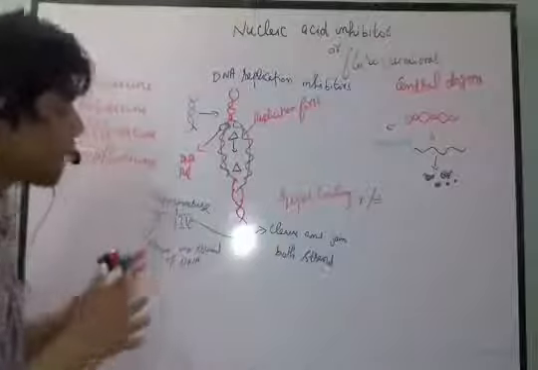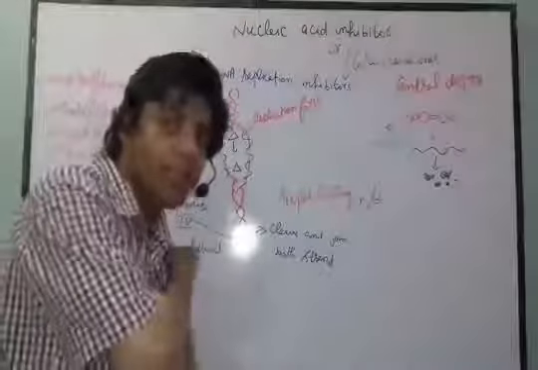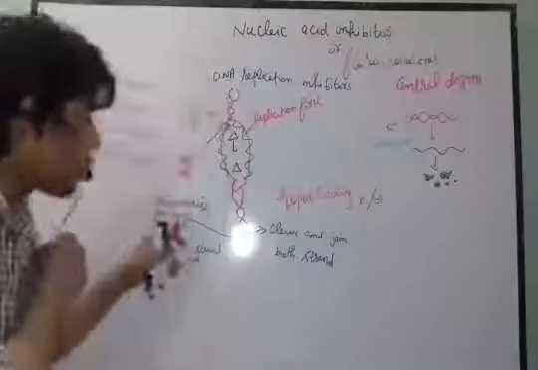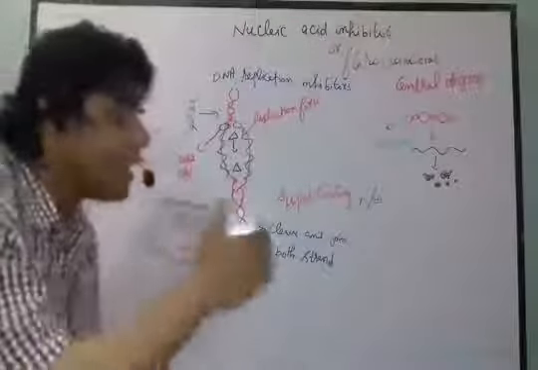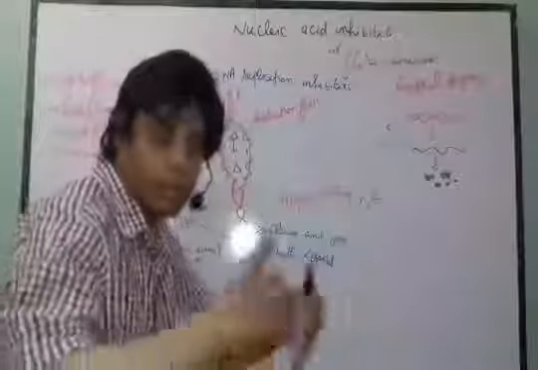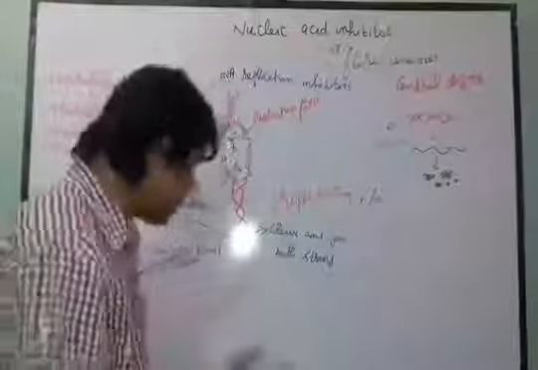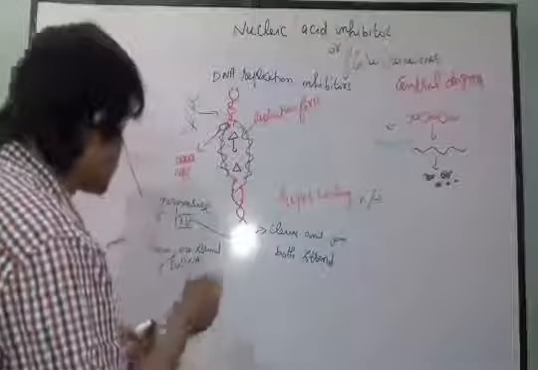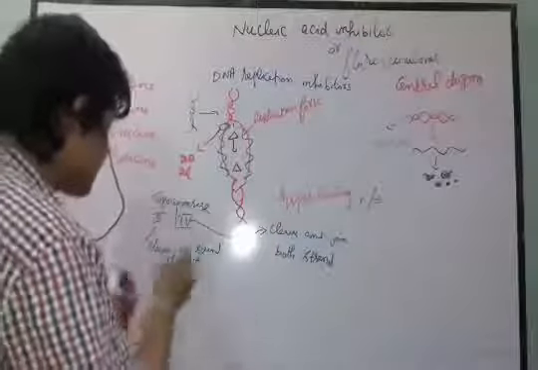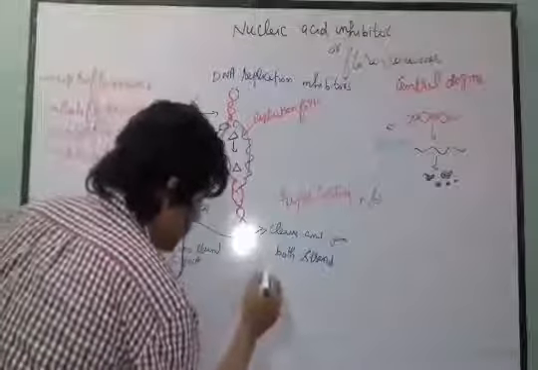Fine. So this topoisomerase will sometimes cleave one strand of the DNA to release the tension. This topoisomerase 4 will cleave one strand of the DNA and join the strand or some part of the strand of the DNA with each other to release the tension. Fine. This topoisomerase 4 enzyme is usually called gyrase.